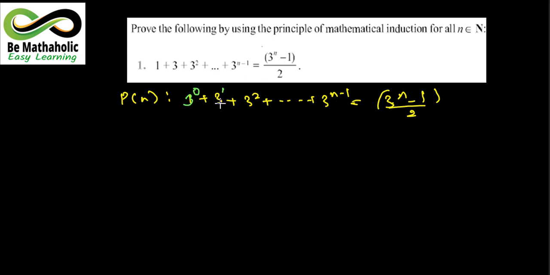What do you see, children? That the base is same but the power is increasing by 1, beginning with 0. That's why it is n minus 1. So I think you will be able to tell me what the next term is. So this is the term which we are going to add for the next, k+1.